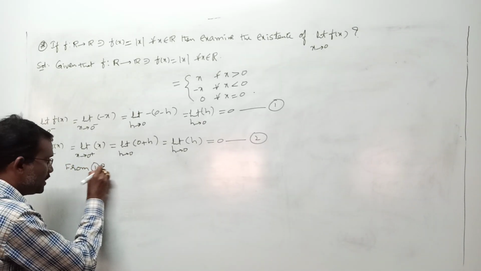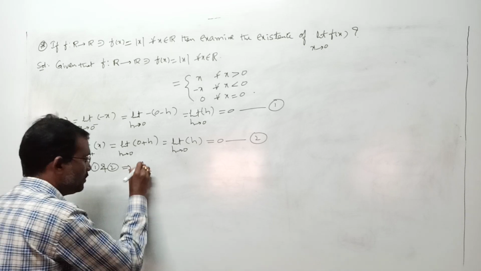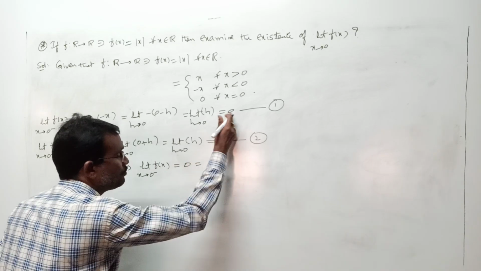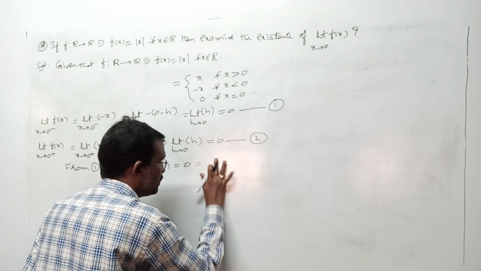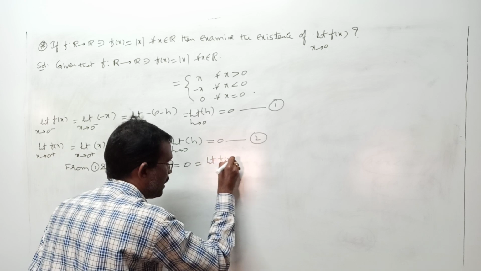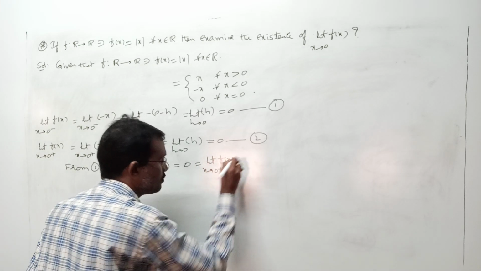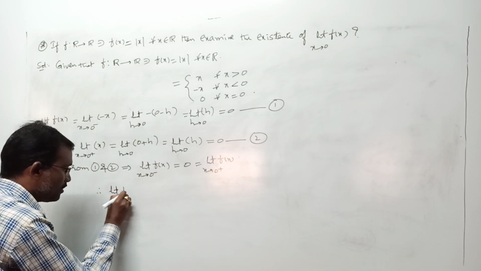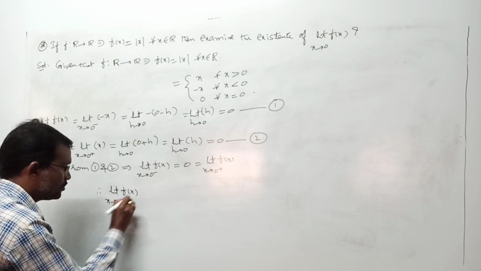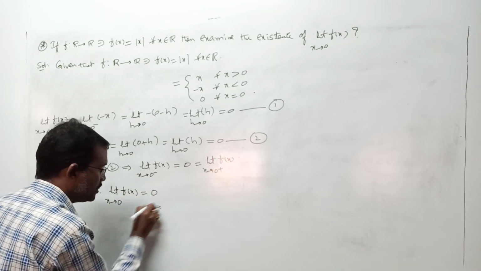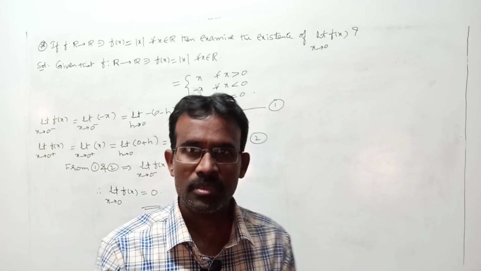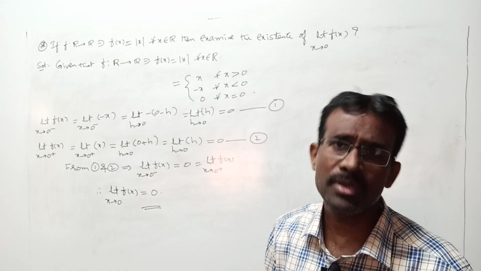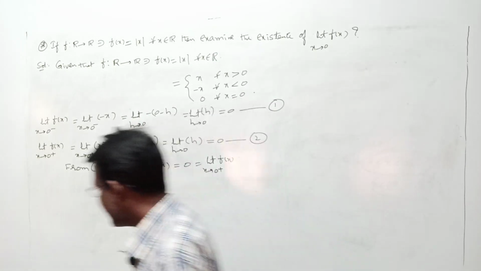From 1 and 2 implies limit f of x as x tends to 0 minus equal to 0, which is equal to limit f of x as x tends to 0 plus. By the definition of limit, what do you say? Therefore, limit f of x as x tends to 0 is equal to what? 0. This completes your question. Understood or not? Any problem? According to the definition, you must go through like this only, right? Now see the next question.